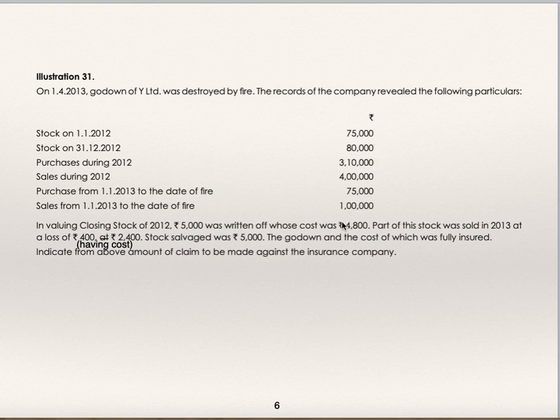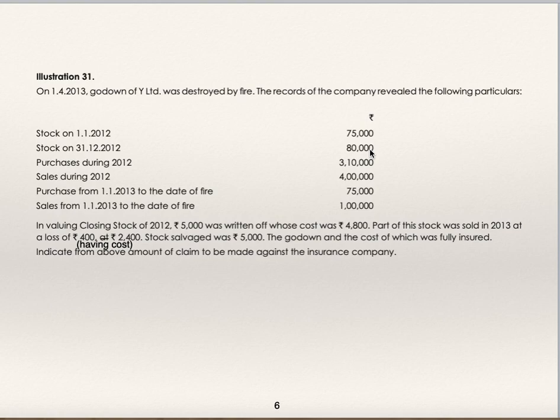So they have deducted, written off 5,000 whose cost was 4,800. So that means the cost of the abnormal item is 4,800, but they have deducted 5,000. They have deducted 200 rupees extra. So you have to be very careful while writing the amount of closing stock in the trading account.